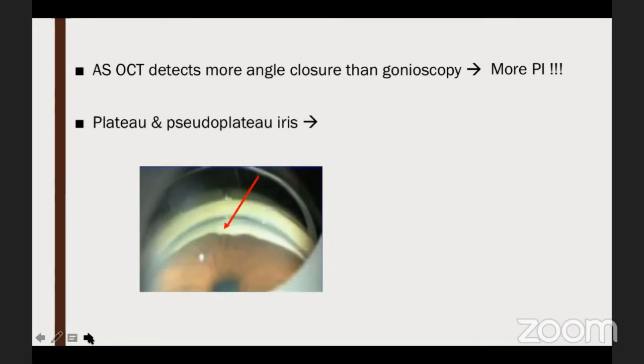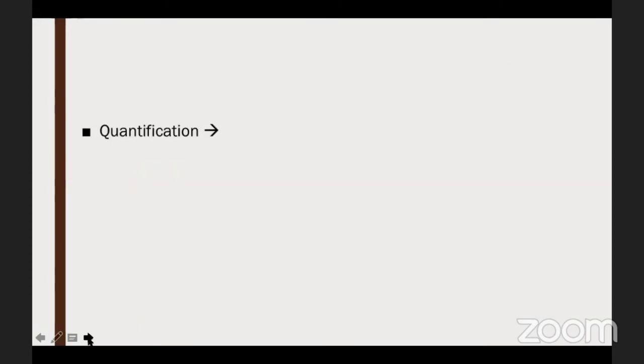Plateau and pseudoplateau iris, already mentioned that ASOCT is just equivalent to gonio. It will not give you any additional information. UBM is the tool to go for these cases.